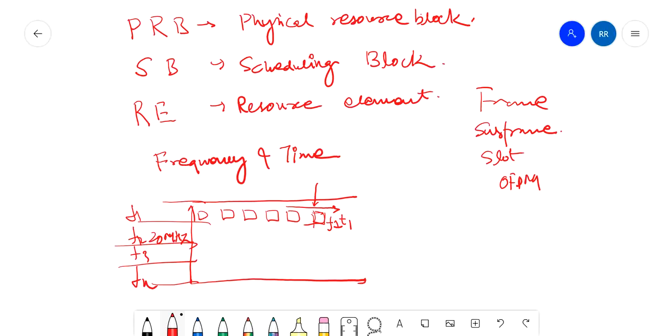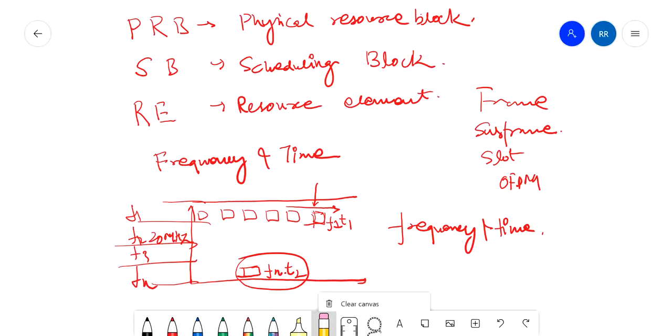If some data is here, the dimensions are Fn and some other time Tn or T2. So every packet has its dimension in terms of frequency and time domain, right? So it is a two-dimensional flow of data. Let's see how it is.